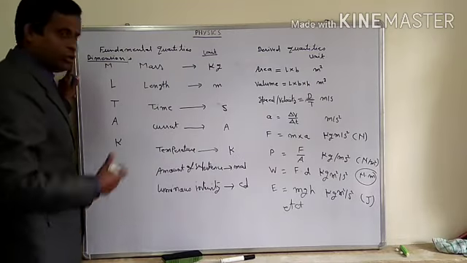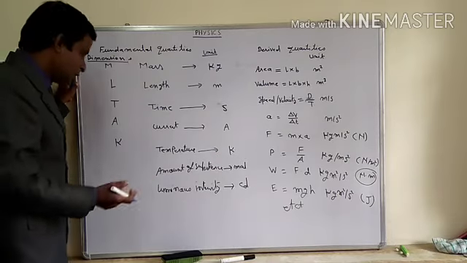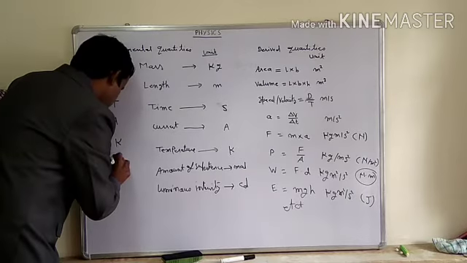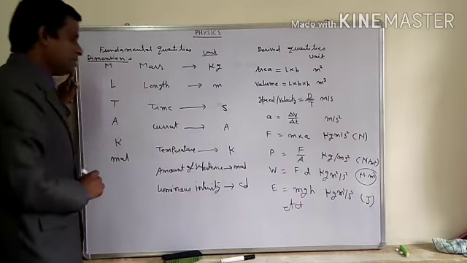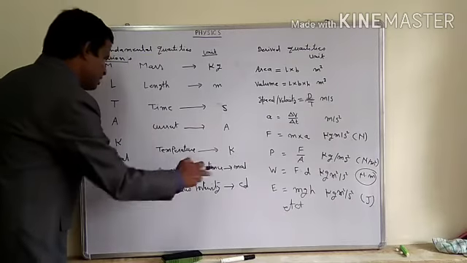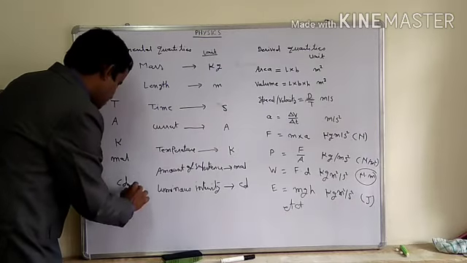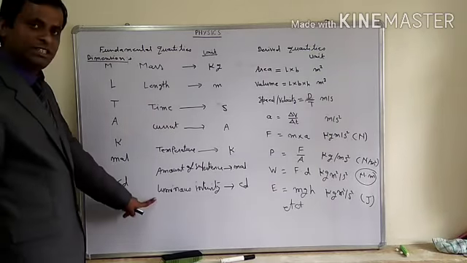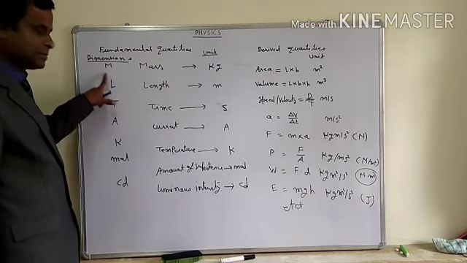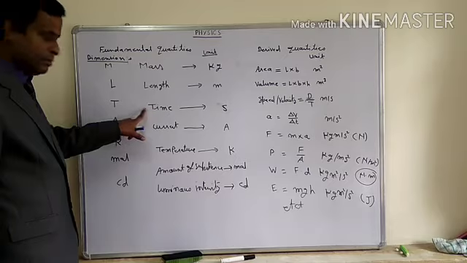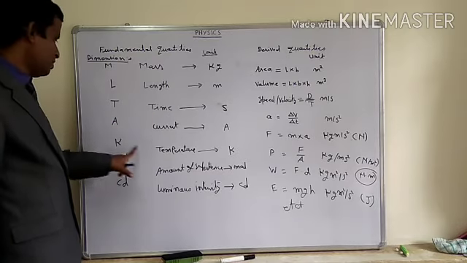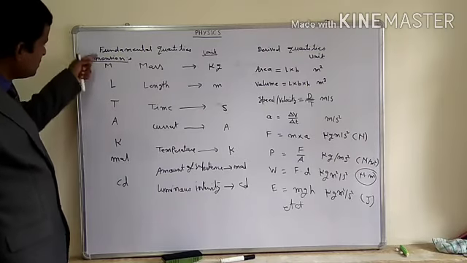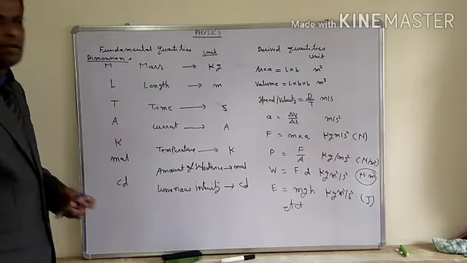K, or theta; some authors also write it as theta. For amount of substance, A was already taken, so I am going to take mole. Mole is the dimension. For luminous intensity, L is also taken, so I am going to take it as CD. So these are the dimensions of all 7 fundamental quantities: mass M, length L, time T, current A, temperature K, amount of substance mole, luminous intensity CD.